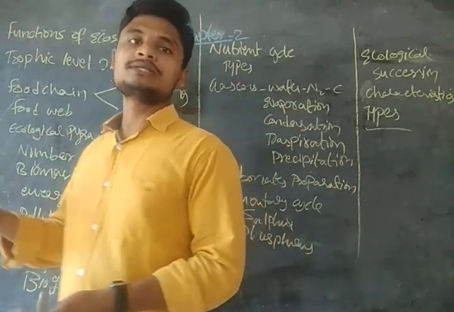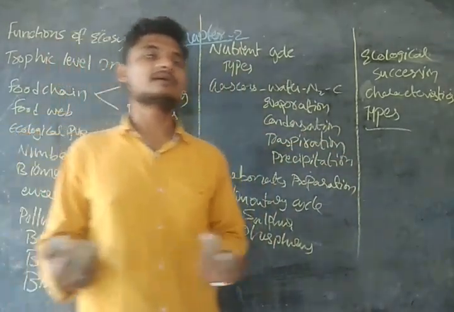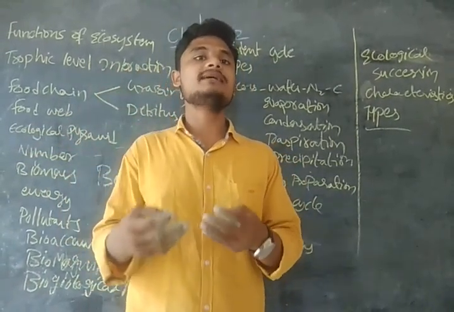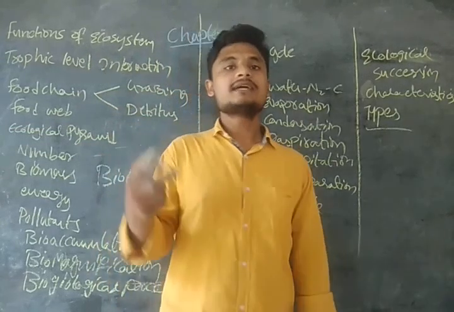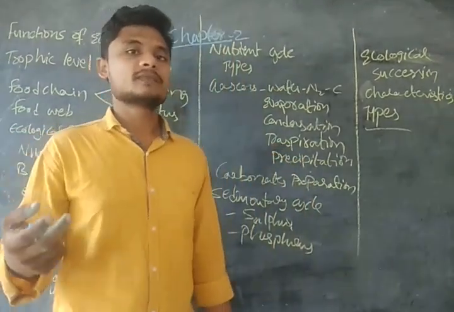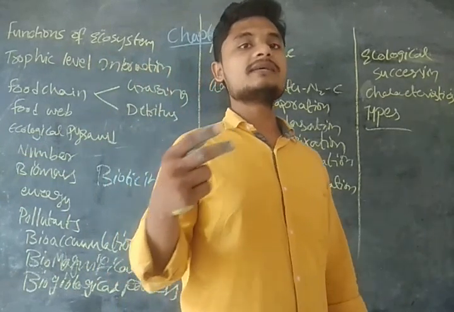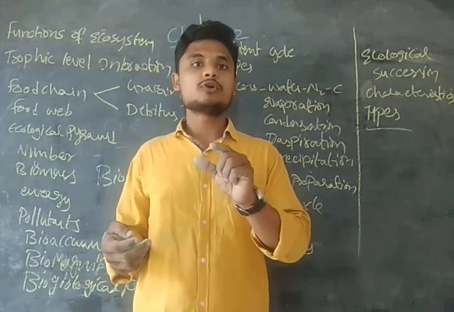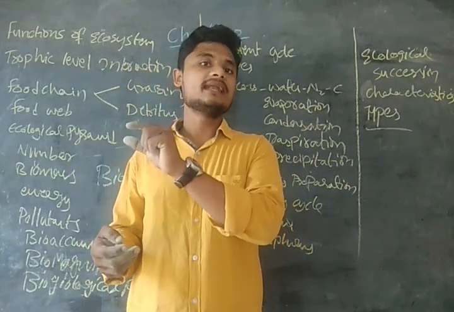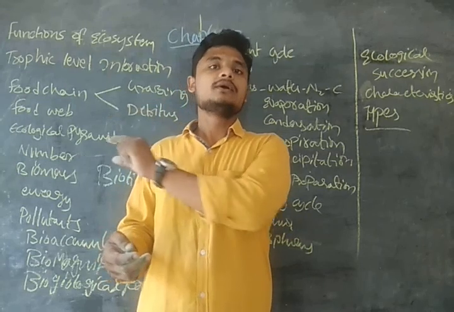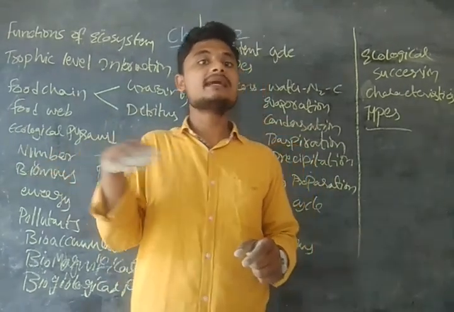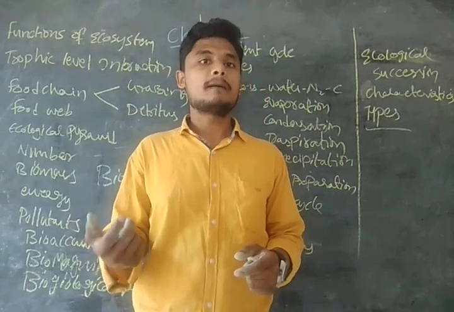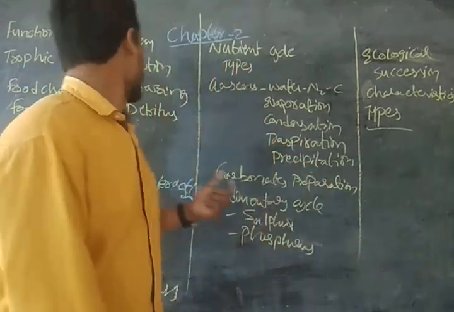So what do you mean by food chain? Food chain is the linear network in a food web in which an organism will be eaten by another organism, guys. Food chain is the linear network in a food web in which one organism is eaten by another. For example, we have grass, grasshopper, eagle, wolf, and the lion. In this process, this is a linear network in which one organism is eaten by another for prey. Very clear. This is the food chain, and we have the food web.